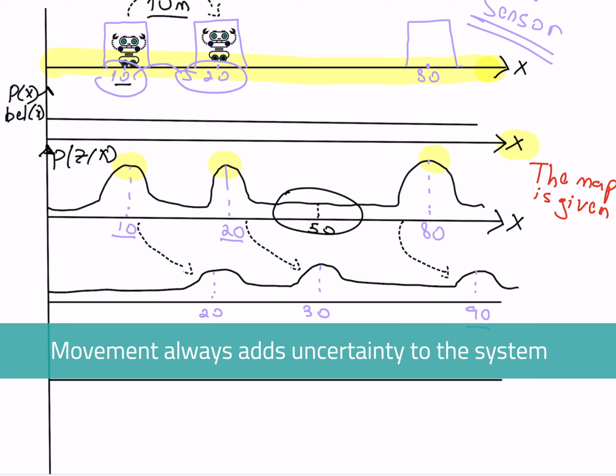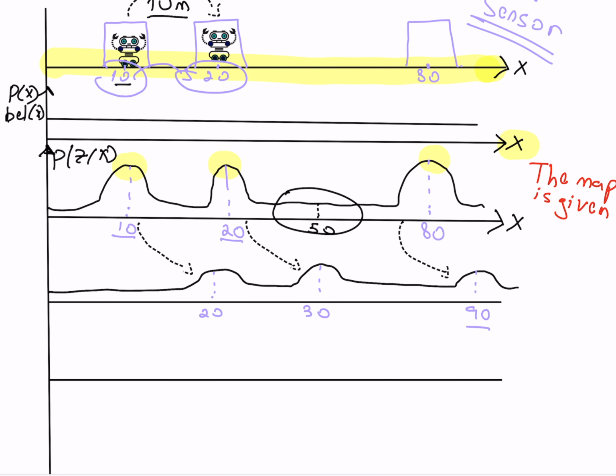Now, the robot senses a door again. This is logical because if the robot was at point 10, sensed a door, moved 10 meters to the right, then it arrived at point 20 and again feels a door. So after the second sense, what does the new distribution look like? Again, if I sense the door, I have three peaks. But now something very interesting is happening.